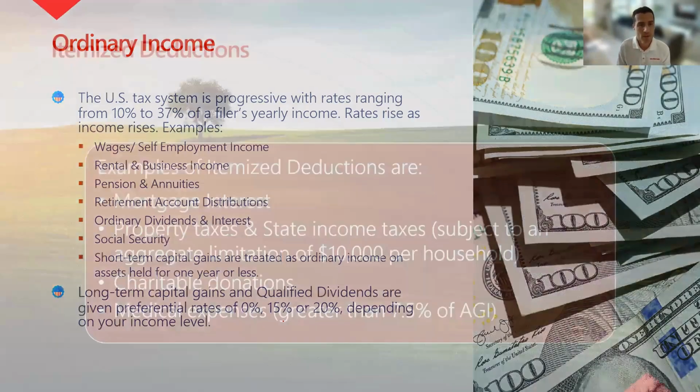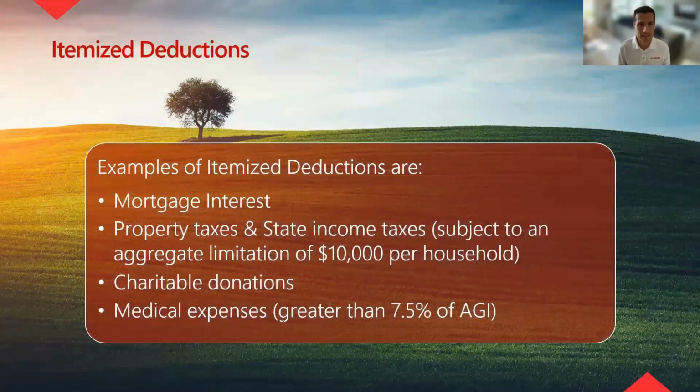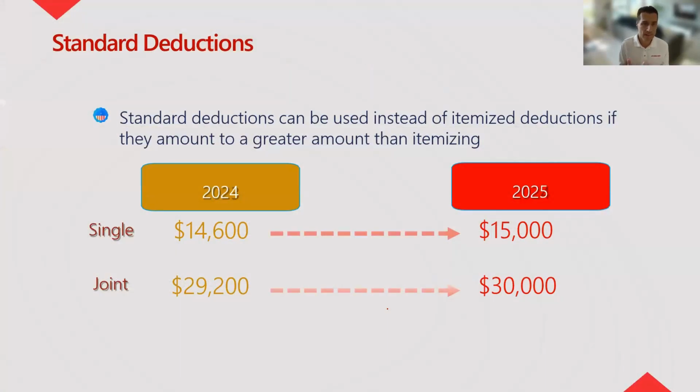Okay. So let's look at these itemized deductions. Again, very difficult to qualify for itemizing your deductions right now because of that cap of $10,000 per household. So if we got mortgage interest, we got charitable donations, and we got medical expenses that have to exceed greater than 7.5% of your adjusted gross income, it's tough to hit that metric of itemizing your deductions because our standard deduction is so high.